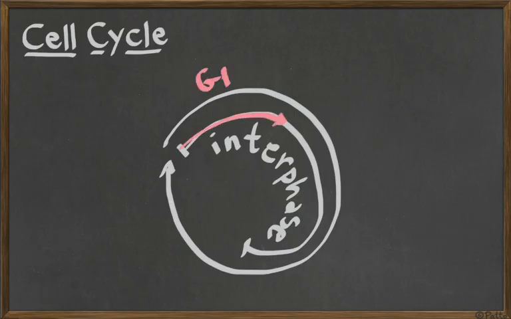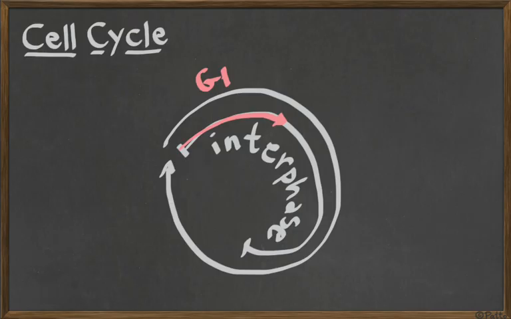So the first phase is called G1 or growth 1. That one will happen no matter the type of cell that we have, if they're going to be dividing more later or not. A cell, just after it has been formed by division, is small and needs to grow. So the cell grows, the cell builds more organelles, the cell goes back from being half a cell to being the size of a regular cell of its kind.